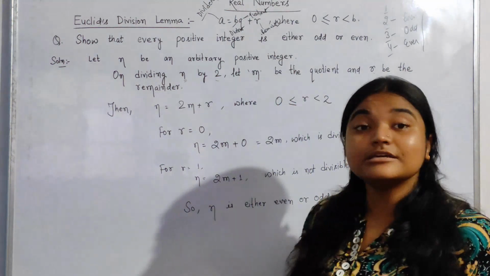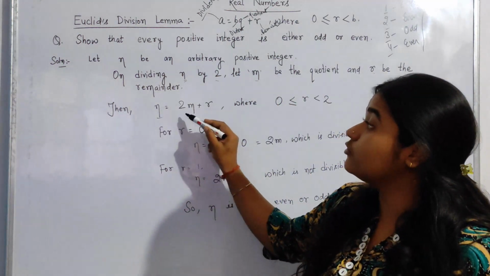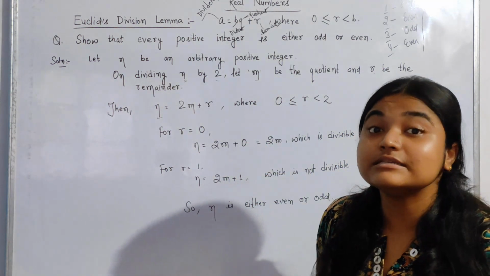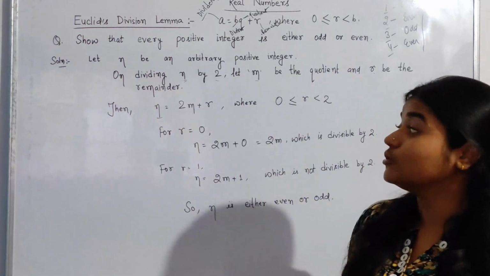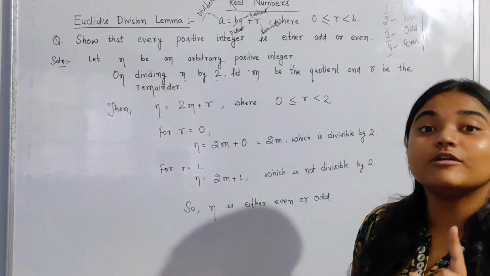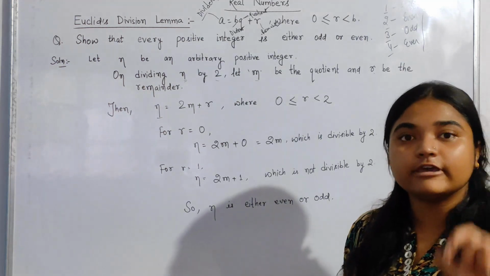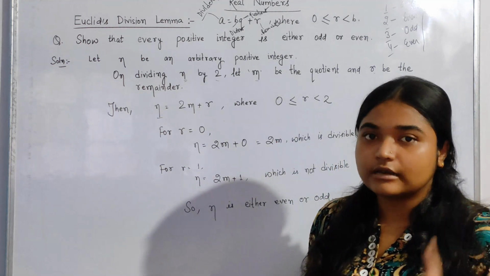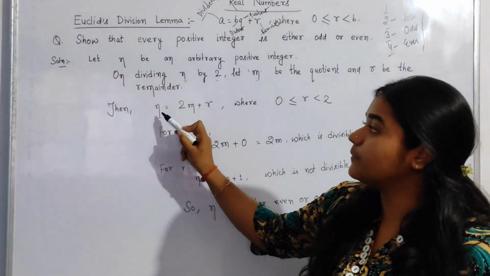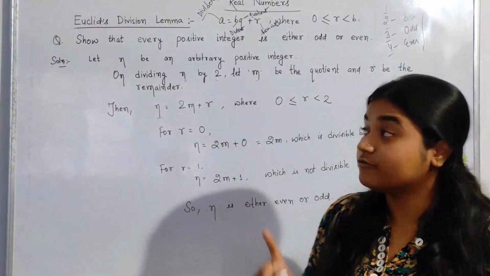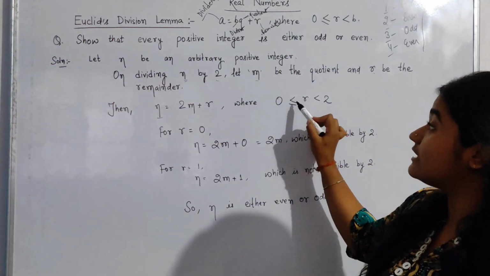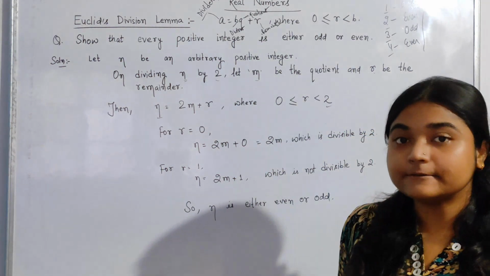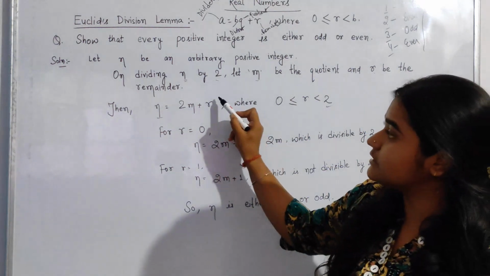So what would the statement be then? n would be equal to 2 into m plus r. Why here 2? Because the divisor must be equal to 2 for understanding whether the number is odd or even. Clear? So n equals 2m plus r, where again r is greater than or equal to 0 but less than 2. Clear?